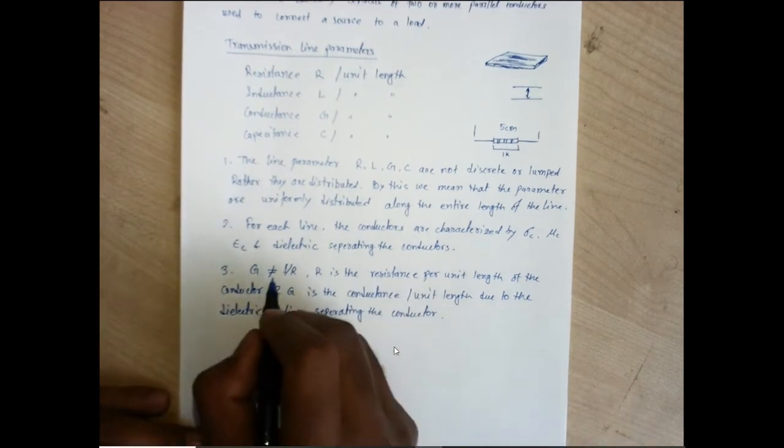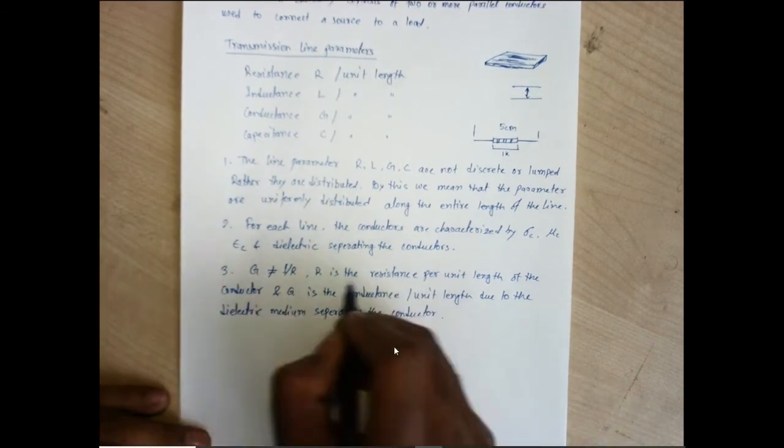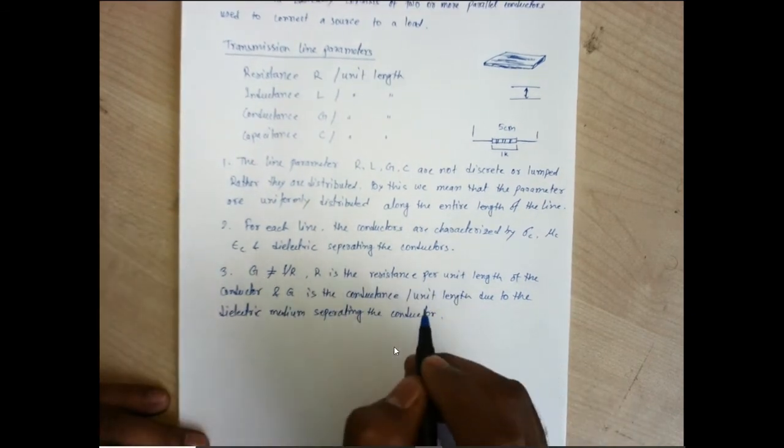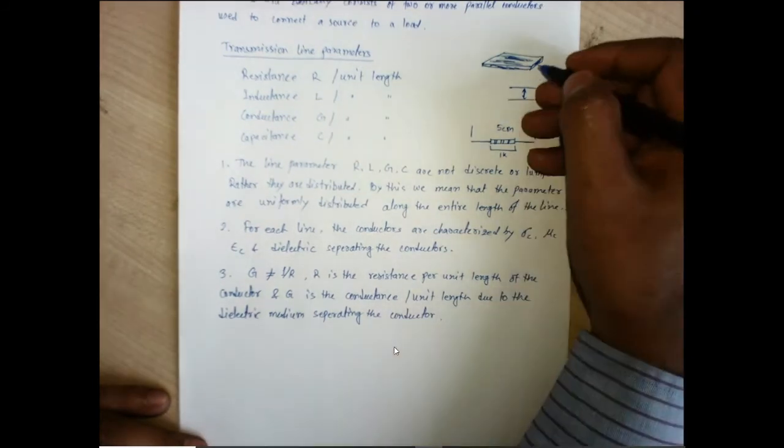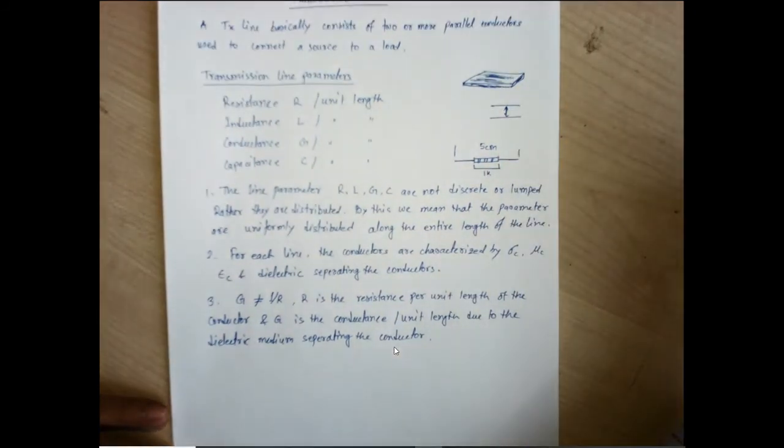That's why this G is not due to the conductor where the signal is flowing, rather this G is due to the medium which separates these two conductors.